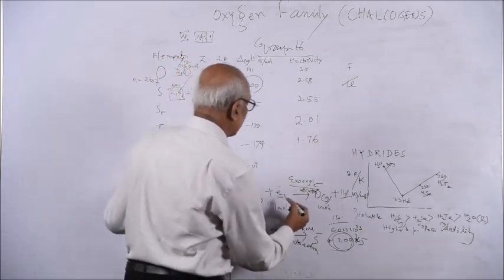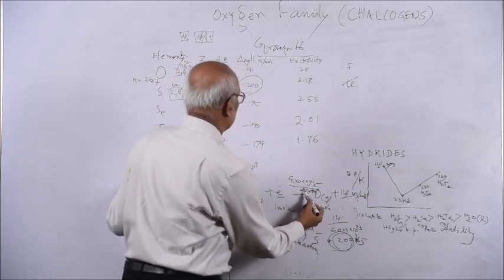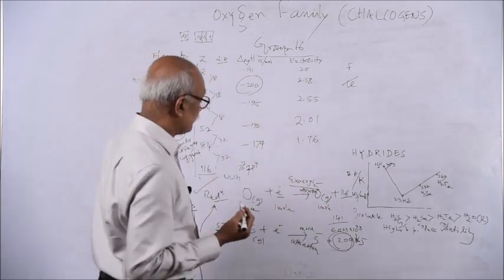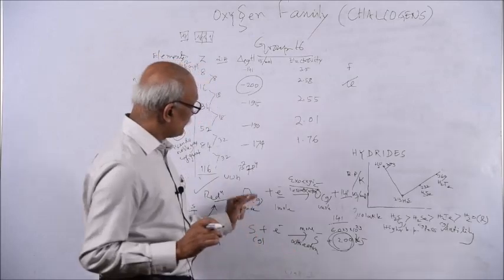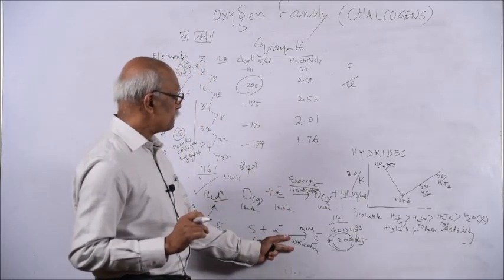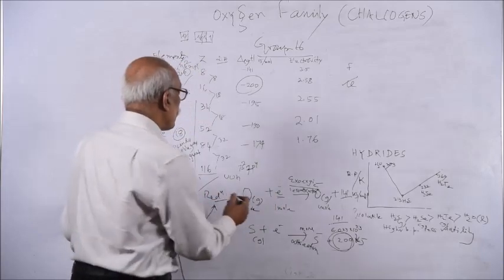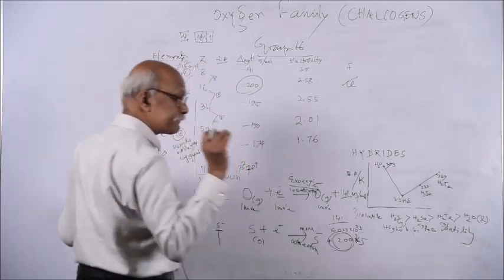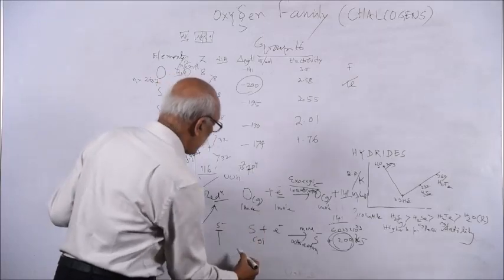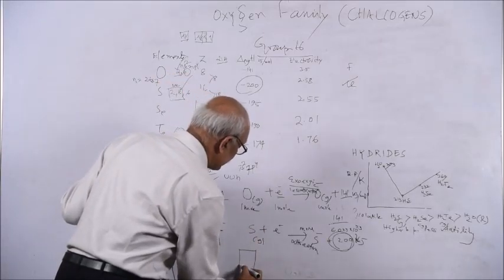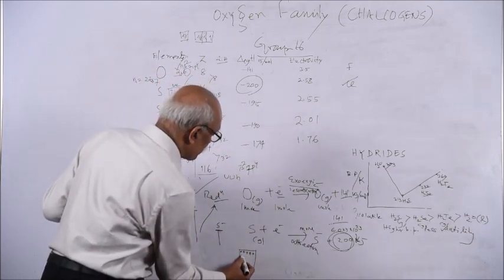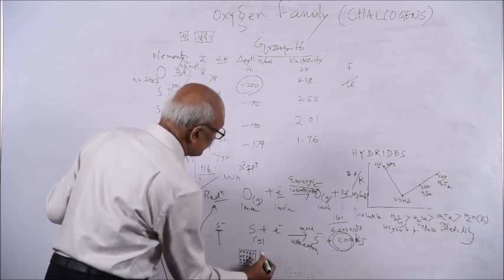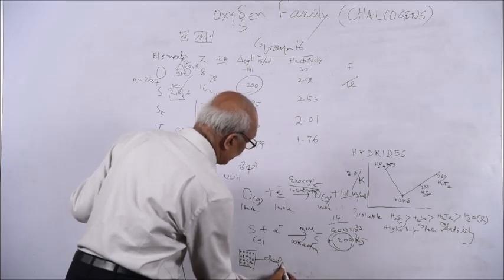So you see, this is the case. You don't write repulsion, but you write less attraction. Here there is more attraction, here there is less attraction. Then we have to consider why there is less attraction in one and more in the other. The reason is that oxygen has a very small size compared to sulfur. Due to the small size, suppose you take 1 cc of oxygen. Due to smaller size, there will be more oxygen atoms per cc, closely packed.